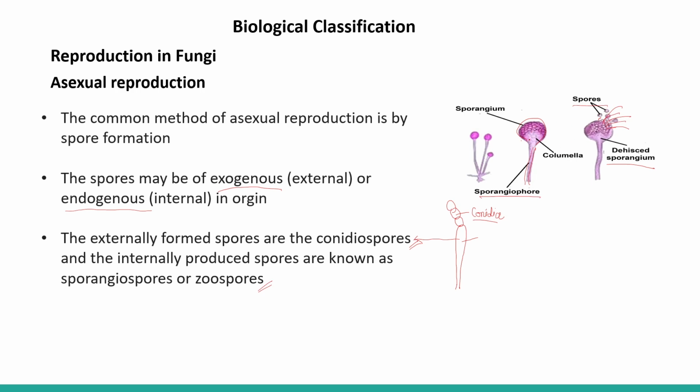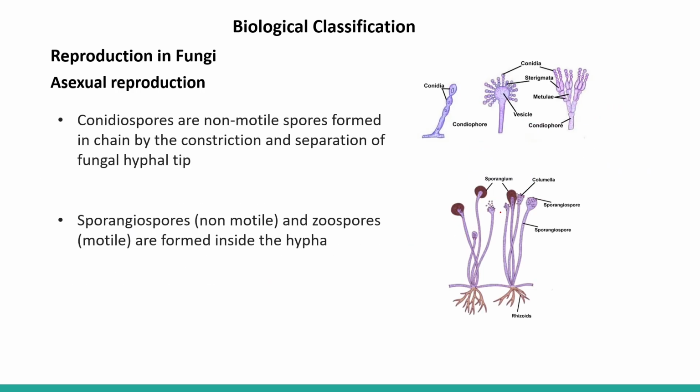So it is formed inside the body of sporangium, whereas conidiospores or conidia, it is formed outside the body. So that is why it is called externally formed spores. Whereas sporangiospores or zoospores, it is formed inside the body and later it is released outside the body.